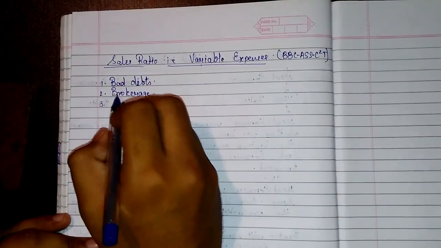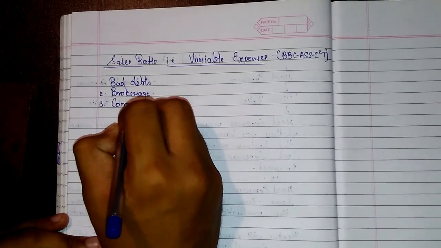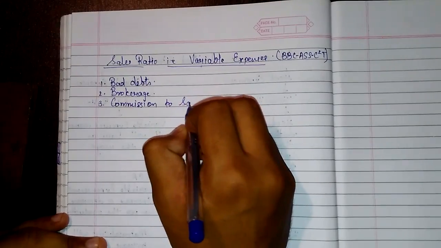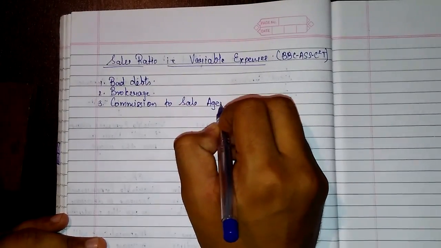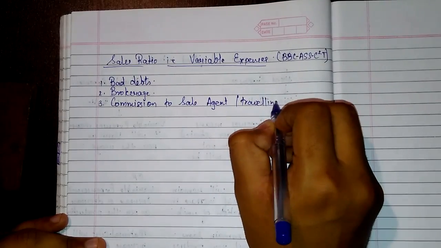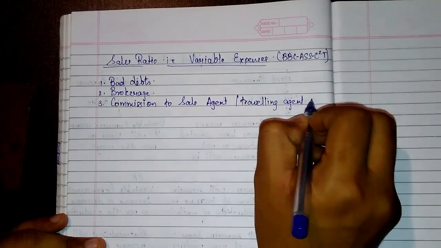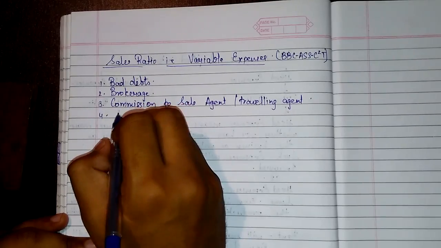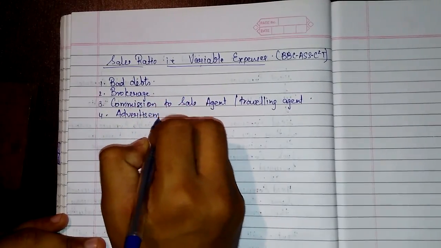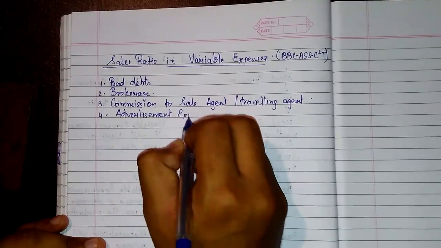Third, commission to sales agent or travel agent. Fourth, advertisement expenses. I hope now you all are understanding.